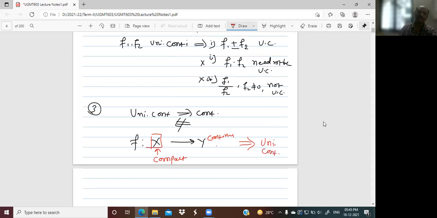To hold the converse of this result, we should have the domain as compact. If the domain is a compact metric space, then yes, continuity implies uniform continuity.